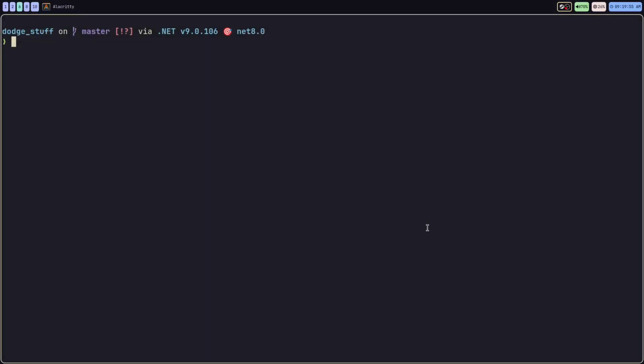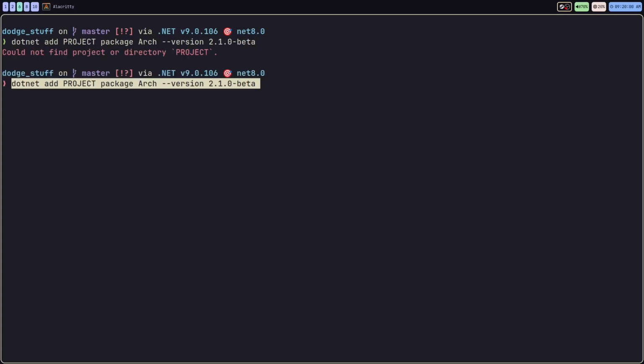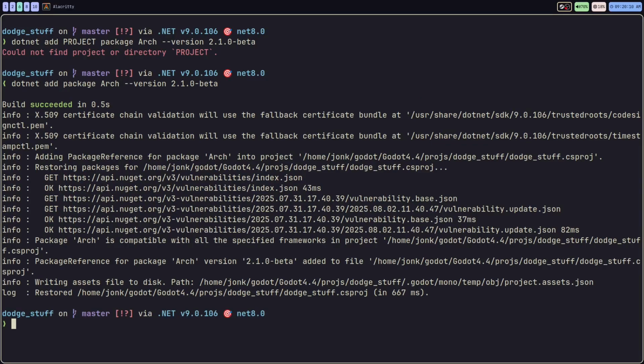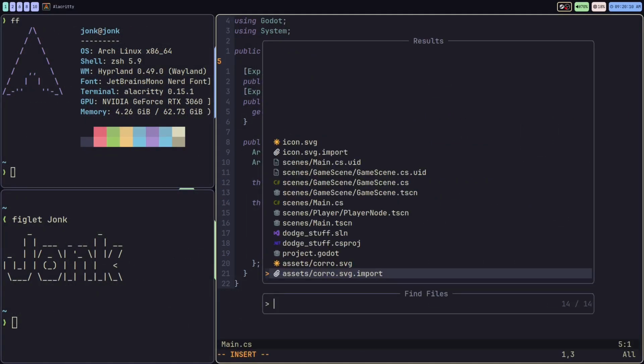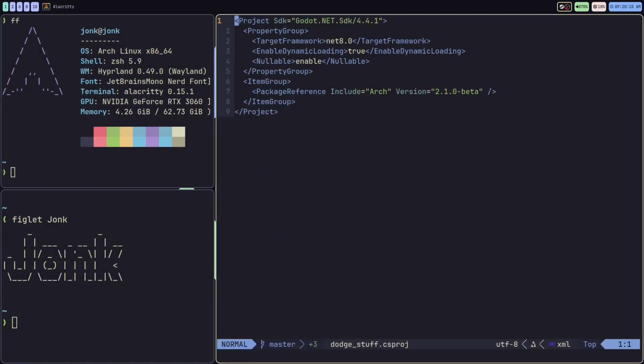I'm going to go to the command line in my project folder and paste that in. Oops, I've got to get rid of the project part of this. So I'll get rid of this in the command, and boom, .NET add package. If we go back into our CS project file, you'll notice that we have a new package reference, Arch, and that's going to be our ECS system.